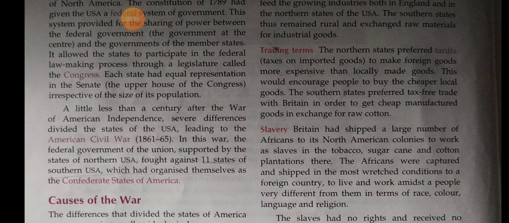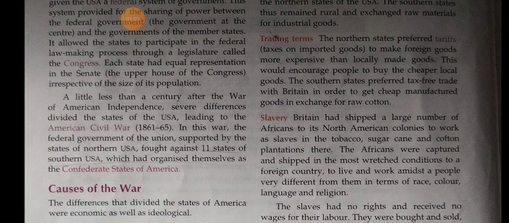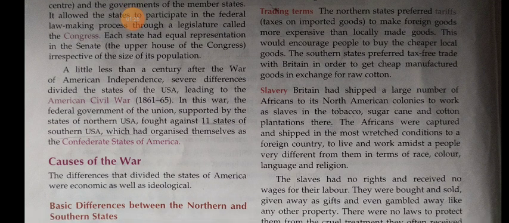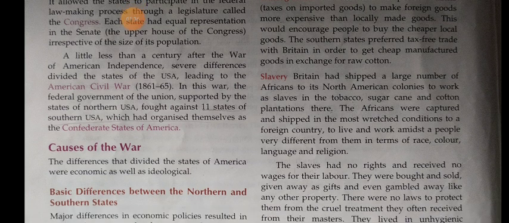In this war, the federal government of the Union, supported by the states of northern USA, fought against 11 states of southern USA, which had organized themselves as the Confederate States of America. The USA was divided into north and south. The federal government supported the northern USA, and the 11 southern states together organized the Confederate States of America.